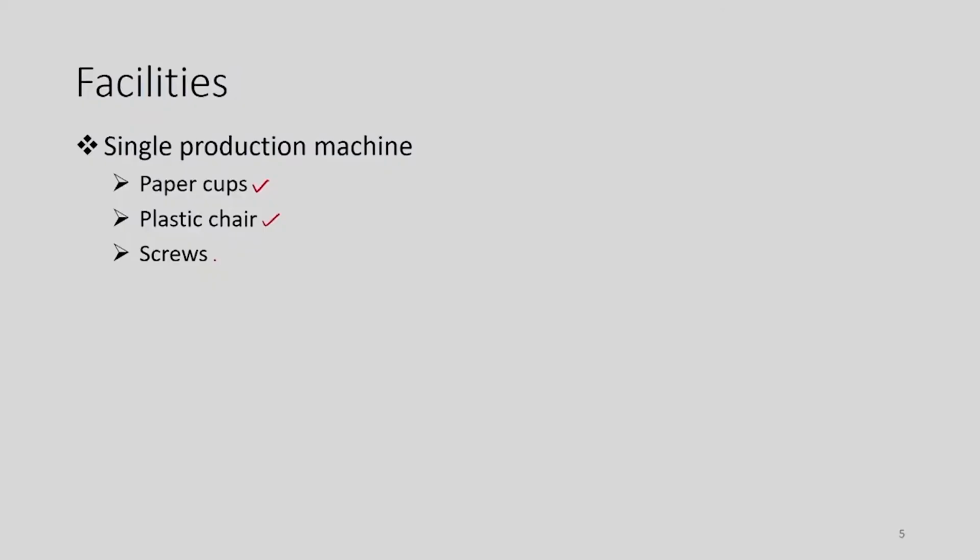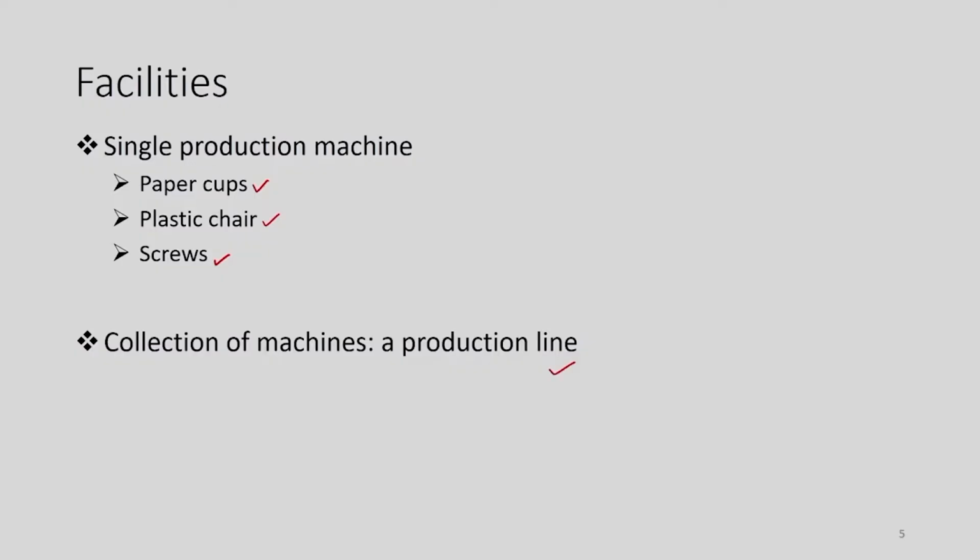The third example as far as the single production machine is concerned is screw manufacturing. The next part, when we are having multiple production machines which are grouped together and they are carrying out the production operation, that is called the production line. A simple example of a production line is assembly of automotive, assembly of a two-wheeler or a four-wheeler. You might have seen such videos on YouTube as well.